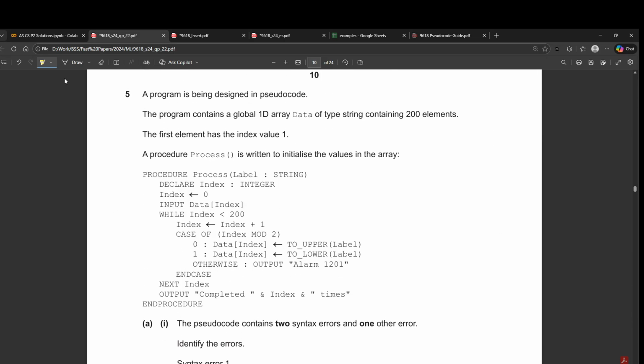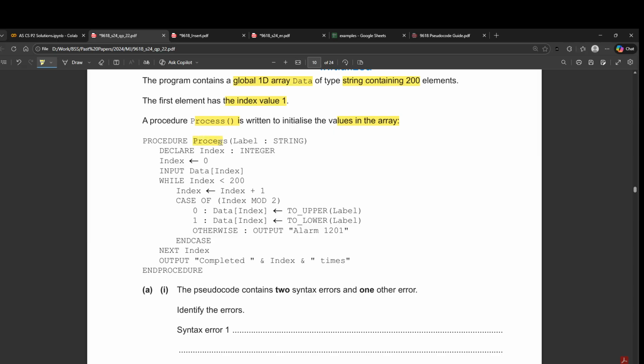Okay, question 5 is a simple error detection question. So a program is being designed in pseudocode. It contains a global one-day array data of type string containing 200 elements. That means that the global here means that there would be some initialized values. So we don't have to input the values here in this case. The first element has the index value 1. A procedure is written to initialize the values in the array.